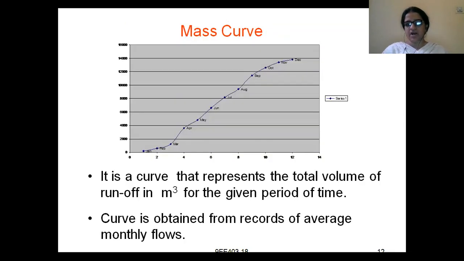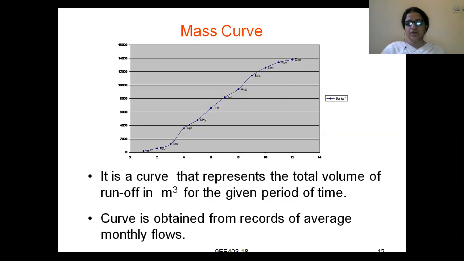Next is called the mass curve. What does mass curve mean? It is a curve that represents the total volume of runoff in meter cube for the given period of time. It will give the total volume of water in meter cube for the given period of time. Volume of water with respect to time. How much volume of water is flowing for the given time, it will be plotted.